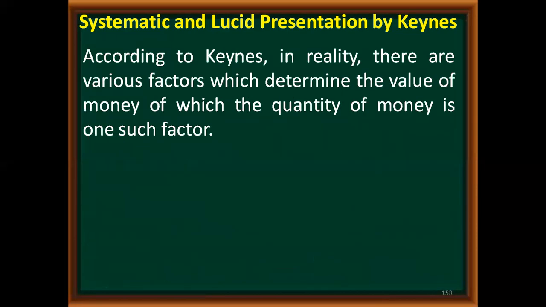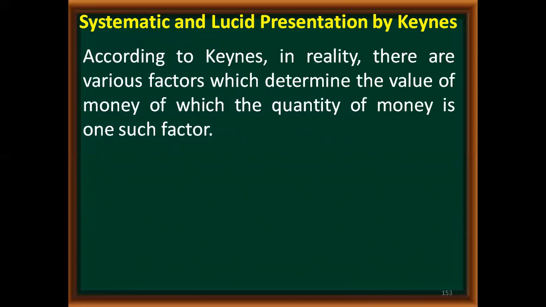According to Keynes, in reality, there are various factors which determine the value of money, of which the quantity of money is one. So Keynes is not saying that the quantity of money is useless. He is saying that there are many factors affecting the value of money, and quantity of money is only one of them. But the classical or traditional economists considered the quantity of money alone as a factor. So they ignored other factors.